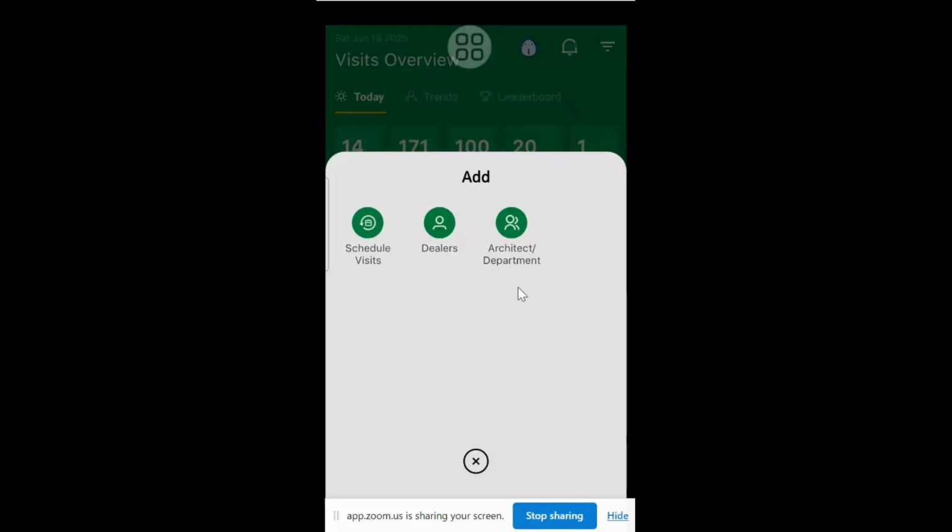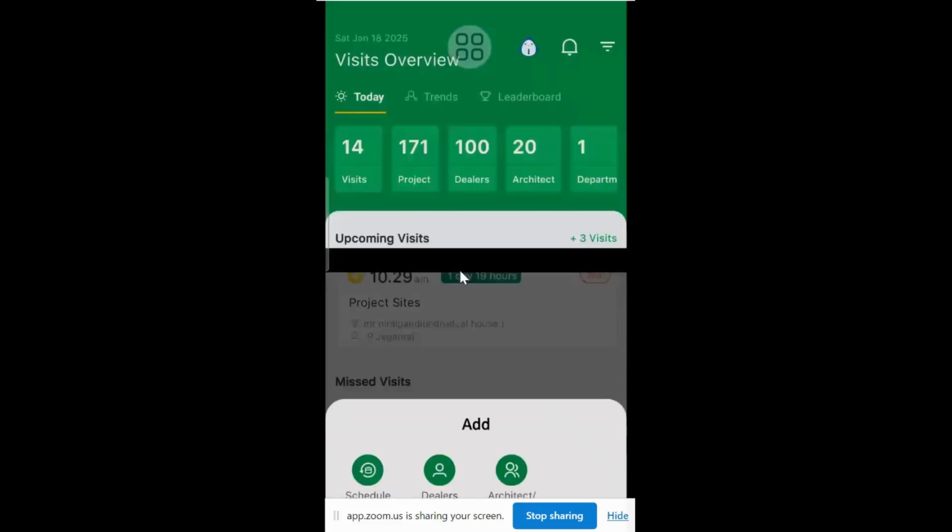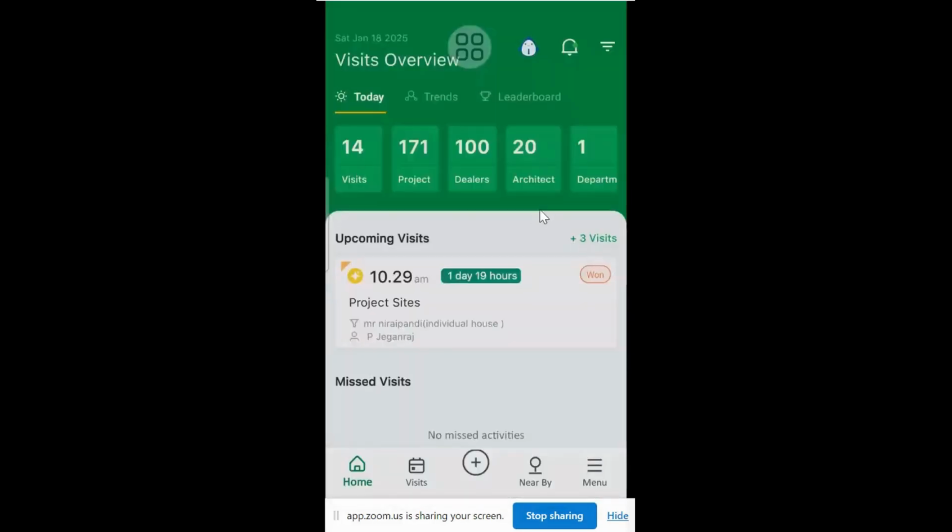At least they should be aware that it is adding not a dealer. JT, what they are asking specifically is about the projects. So this project option has not been given. It has to be done with Amit Goyal and between you, if they agree. What right has been given is that a department can be added, an architect can be added, or if we are going to a new dealer or something like that, it can be added. But a new project site cannot be added.